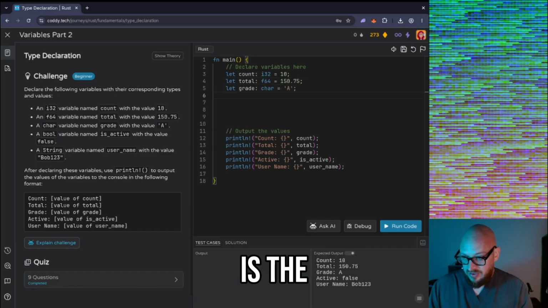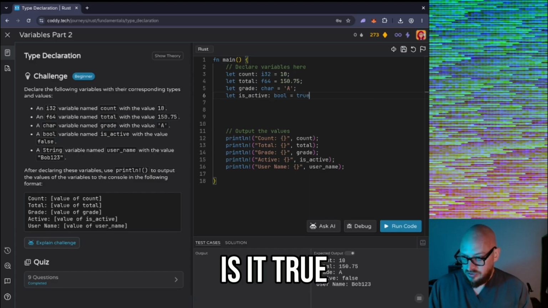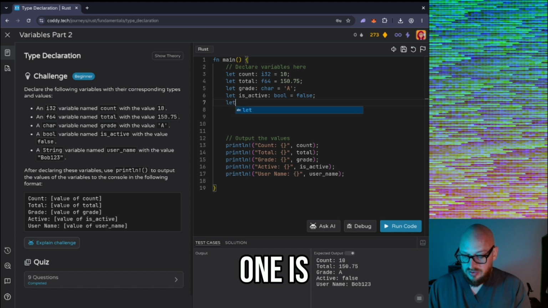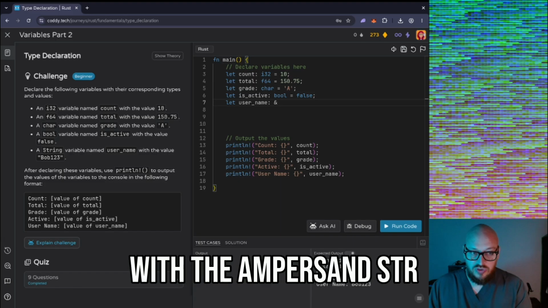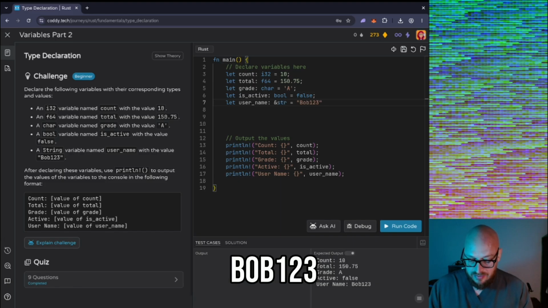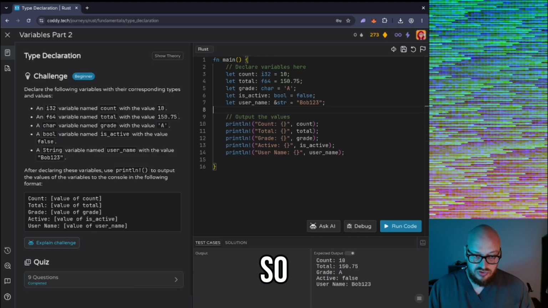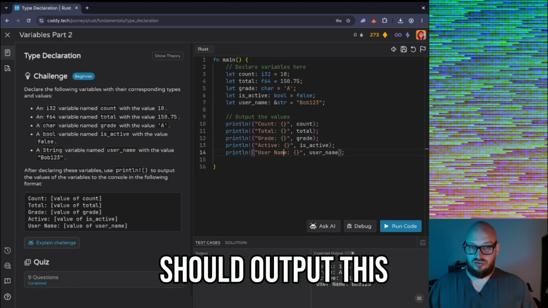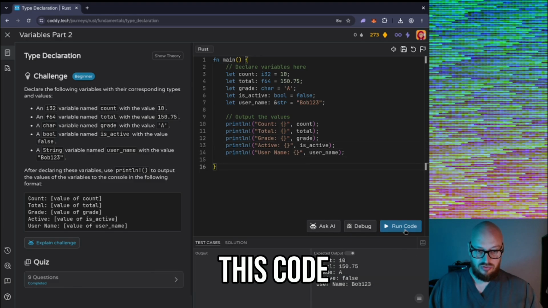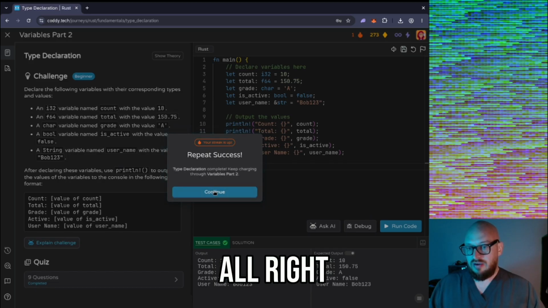Okay, so the next one is the Boolean, which is let is_active, and that is true. Is it true? No. And the next one is let, and then we let that as &str. Great. And I think that's it. We got the print statements below also, because all the print statements have these little brackets to output this. Let's code. Bazinga! Okay, we got it. Bazinga. All right, let's see.